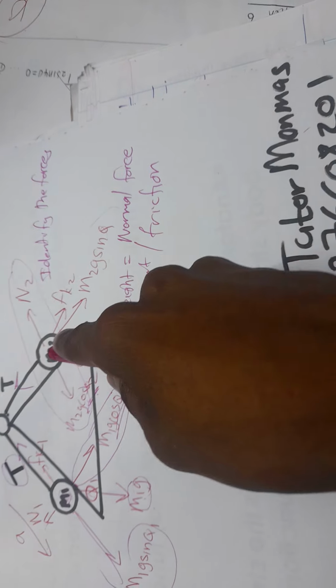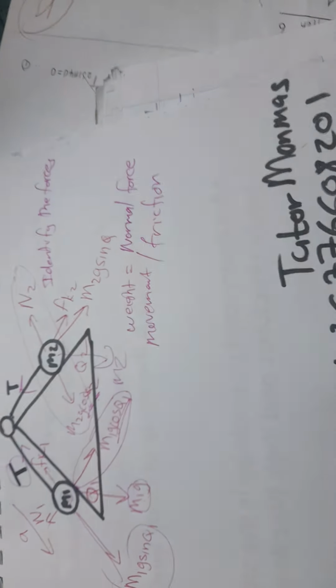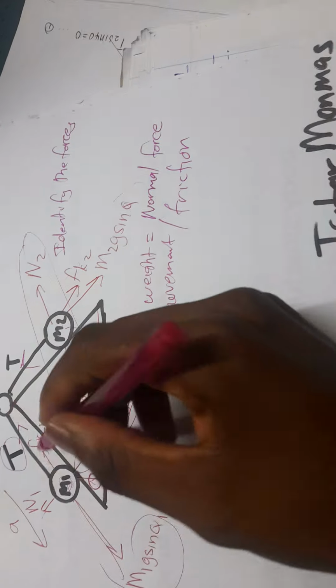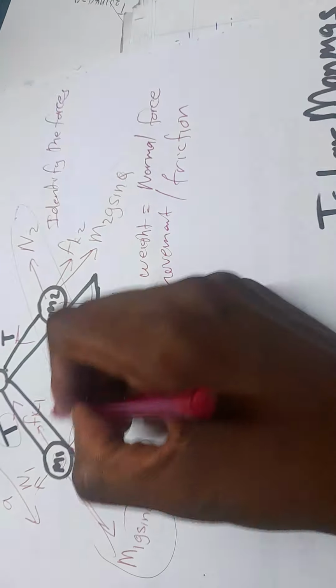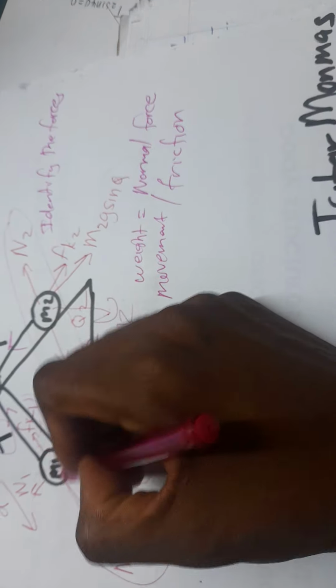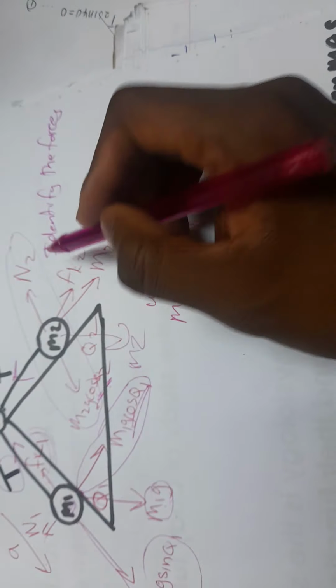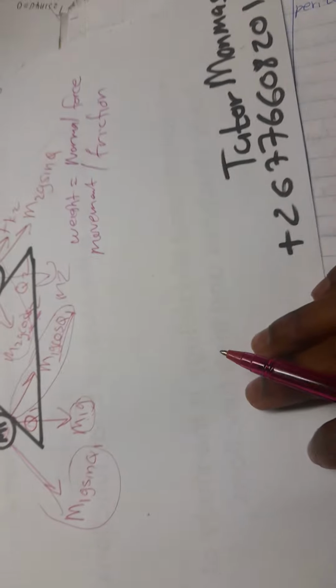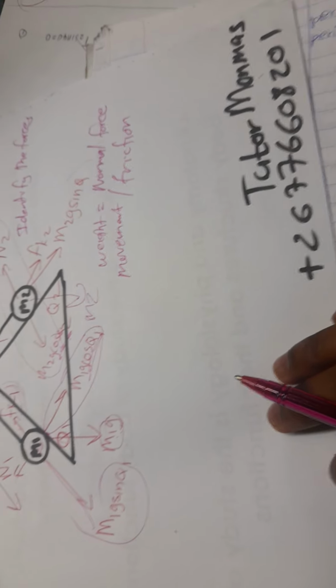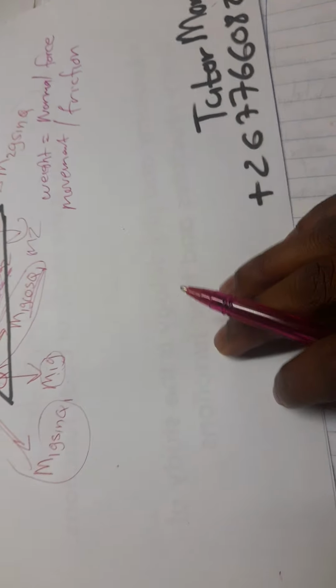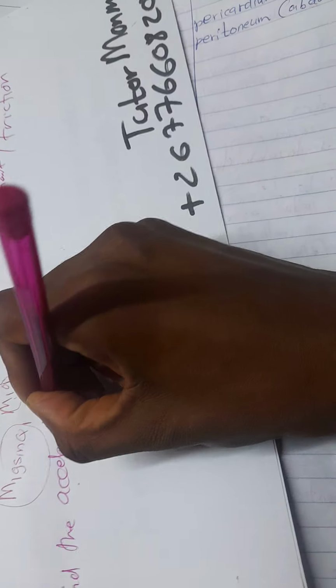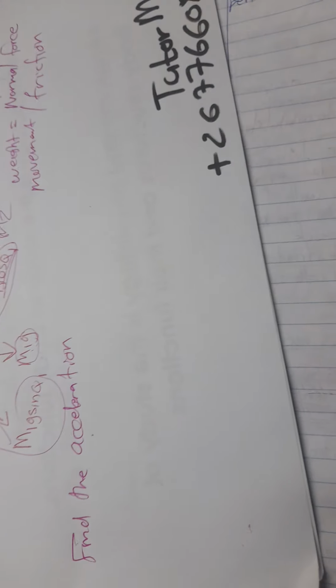This mass is moving there, so the friction is going to act down. That's why here we are saying that there is friction on mass 1, and there's a friction on mass 2. So let us just come up with a question. The question they can ask us is to find the acceleration. This is question number 1, to find the acceleration.